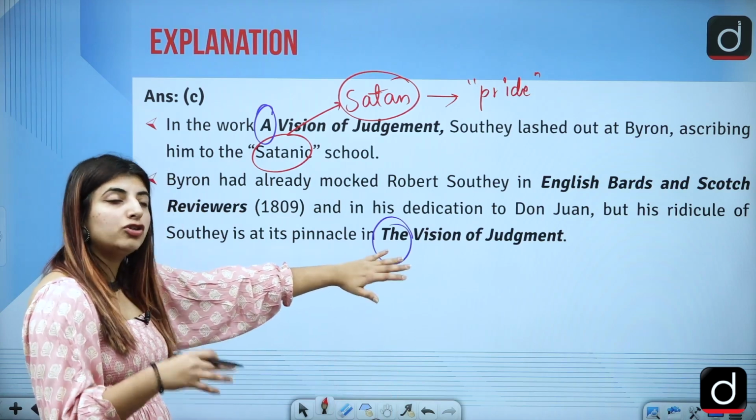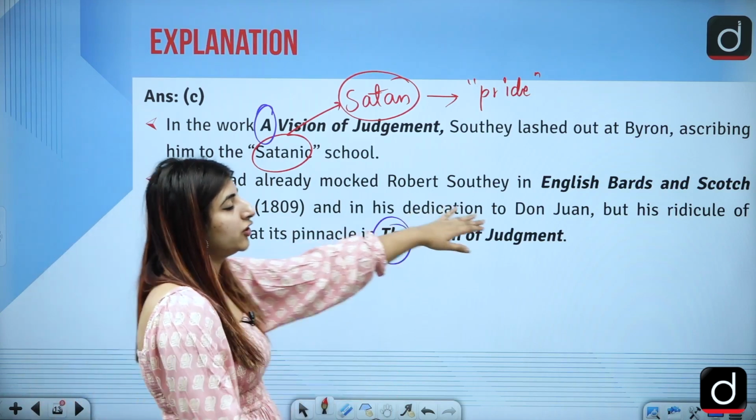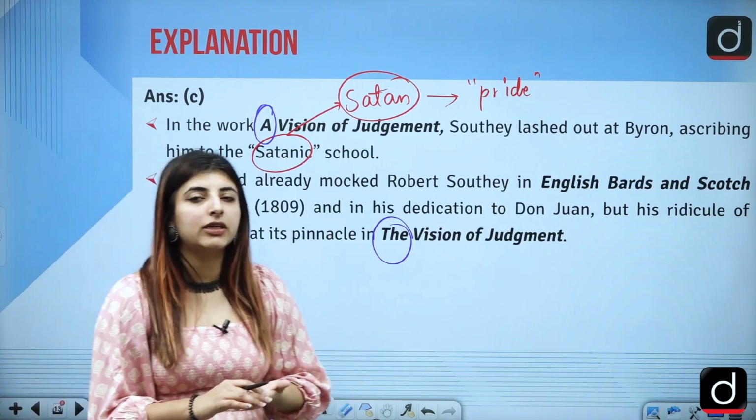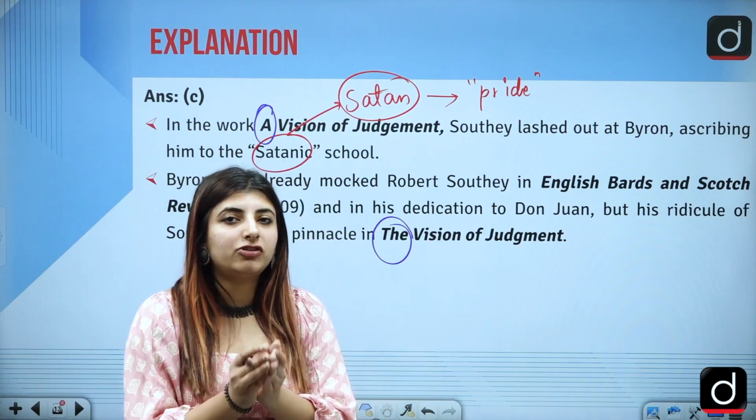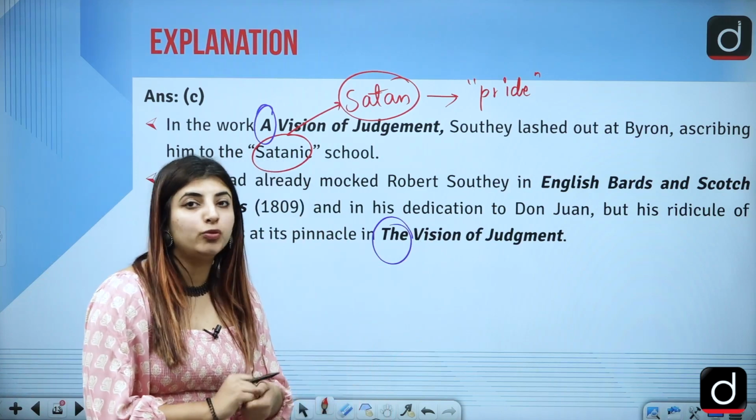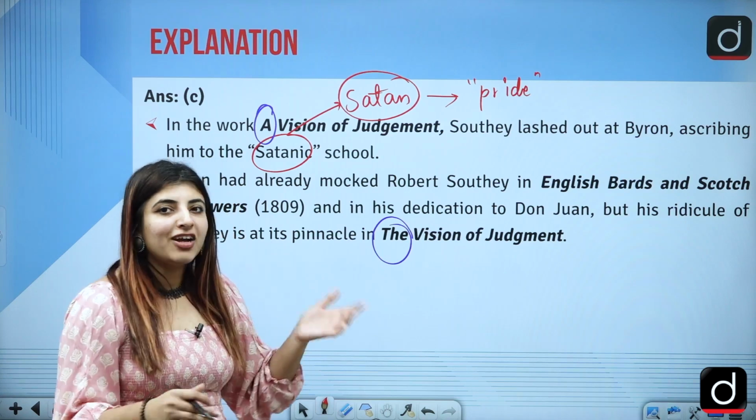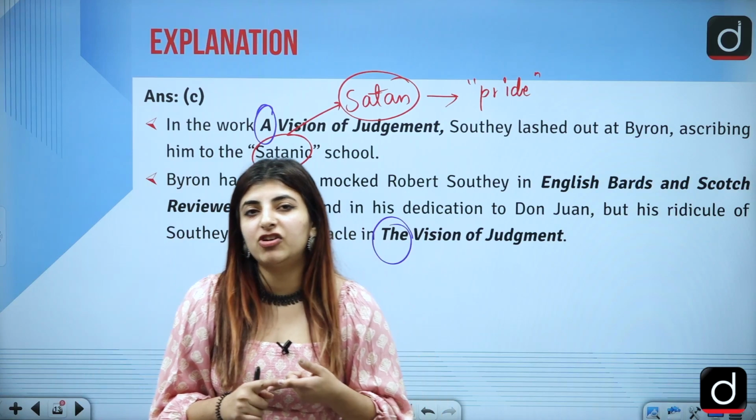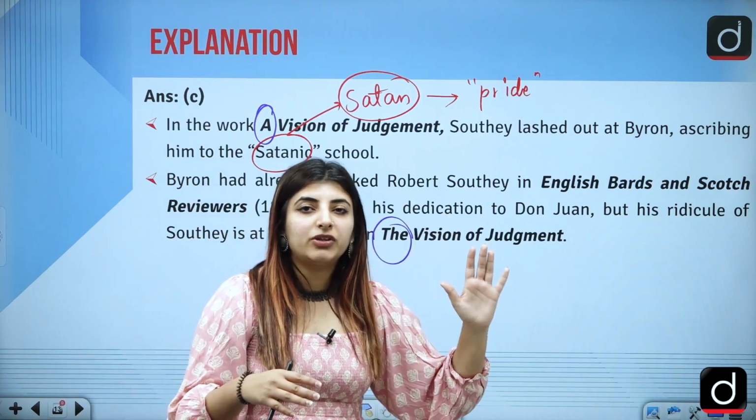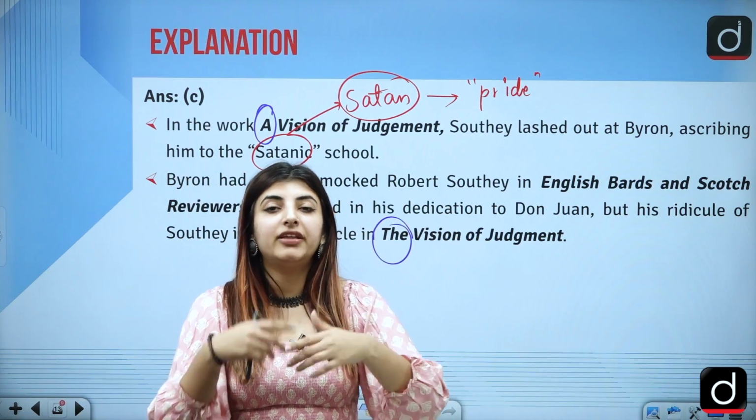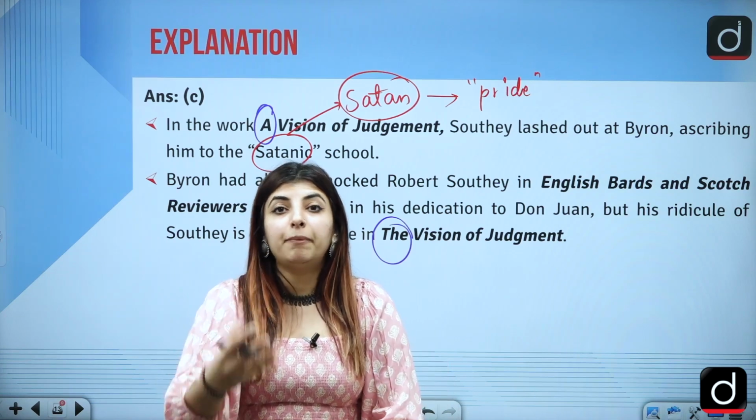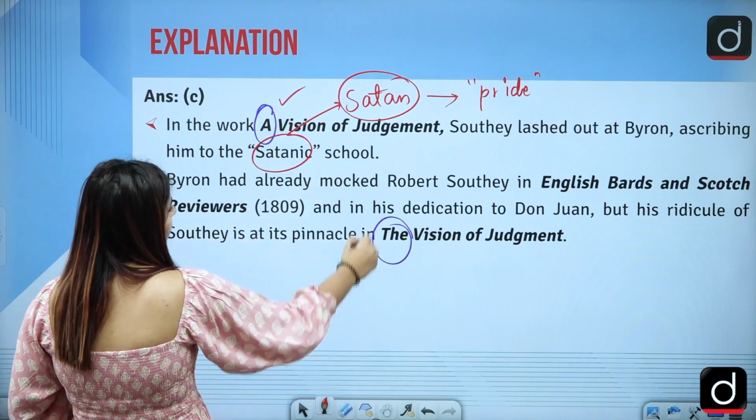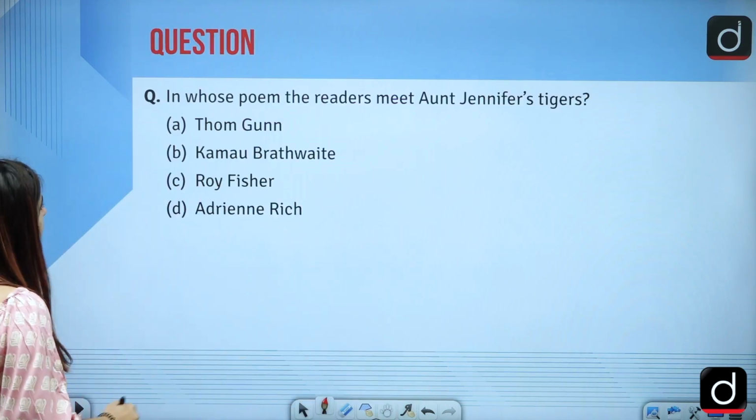Also, Byron has also mentioned Robert Southey in other works of his, which are English Bards and Scotch Reviewers, etc. There he also has mocked Southey, because Southey was trying to nitpick these very things, that yes, you belong to this very school, etc. So you see how these very things are also really important when we are dealing with English literature, that what is the work which has been written by someone, upon which they have given some kind of reply. Correct? So A Vision by Southey, The Vision of Judgment by Lord Byron.